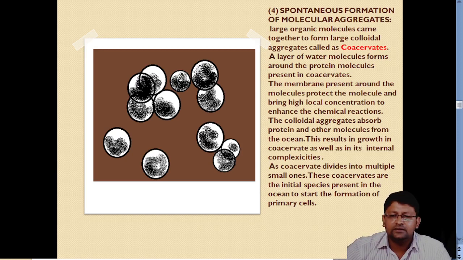So these are known as coacervates. This is a very important term. The layer of water molecules surrounds the protein molecules present in the coacervates. The membrane present around the molecule protects the molecule and brings high concentration to enhance the chemical reaction.